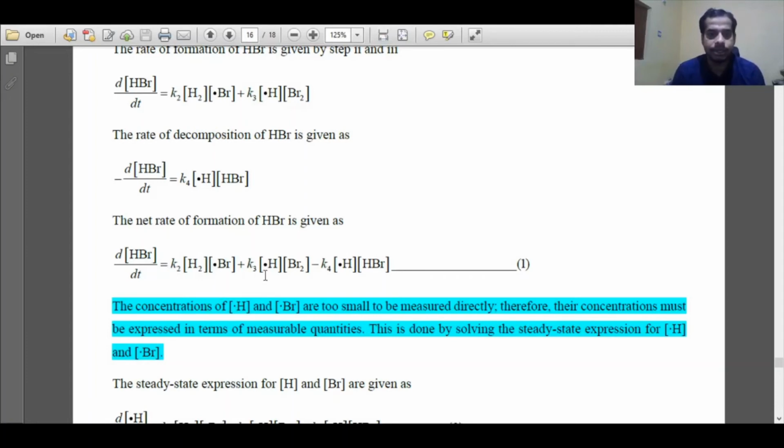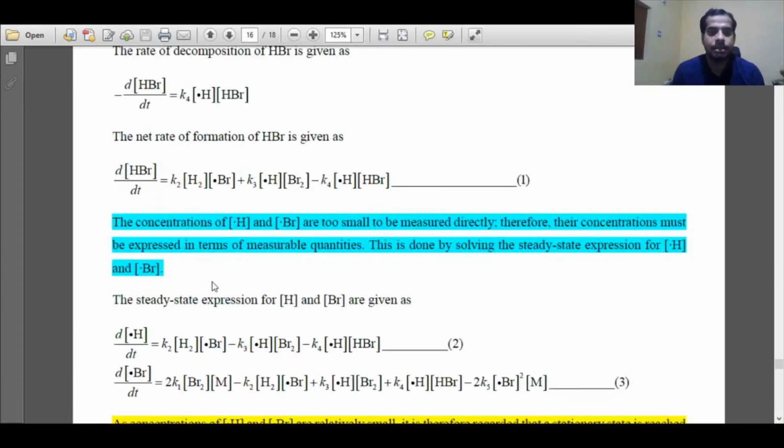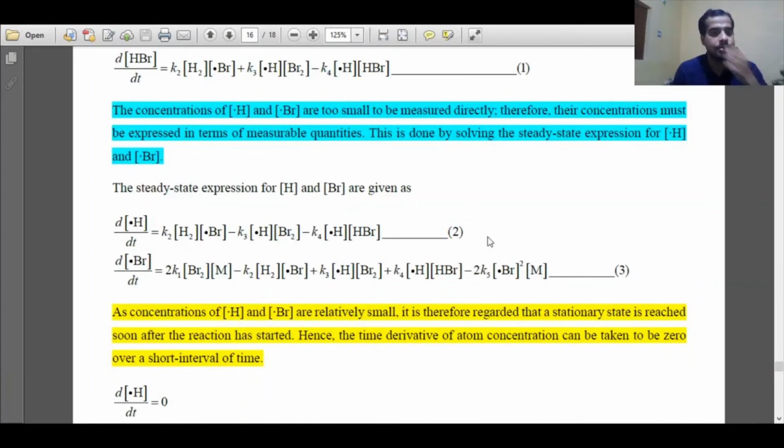So what are the intermediates here? There are two intermediates. One is hydrogen radical and the other one is bromine radical. So we'll use the steady state approximation for two species, two intermediates. One is hydrogen radical and the other one is bromine radical. So equation 2 gives the steady state approximation for hydrogen radical.